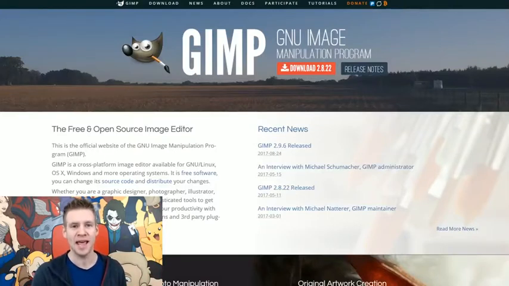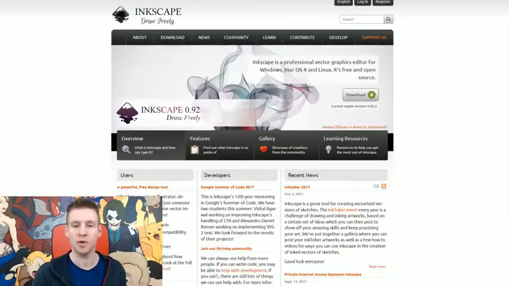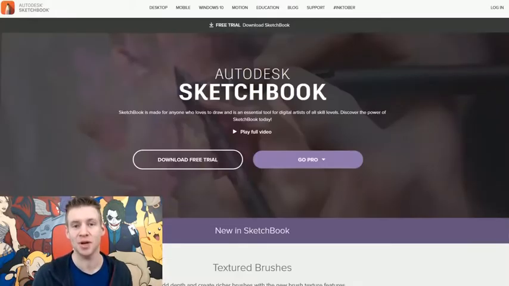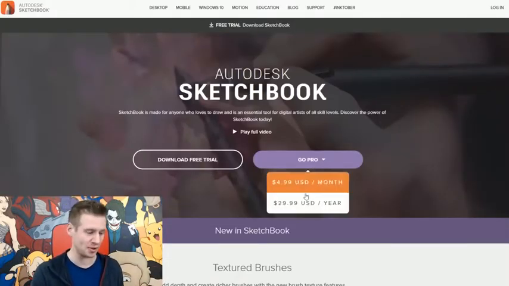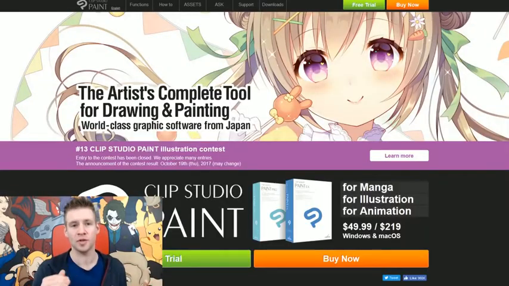I have given myself 3 core rules when it comes to compiling the list of the programs that I would explore for you here today, and those were that the program must be completely free or under $20. It must not be a subscription-based program, so that means Sketchbook is out, because as you can see, it's subscription based. Even though it's pretty affordable and I know some people use it, I'm not going to be looking at Sketchbook today, and it mustn't be a demo version or try and upsell you to a pro version.